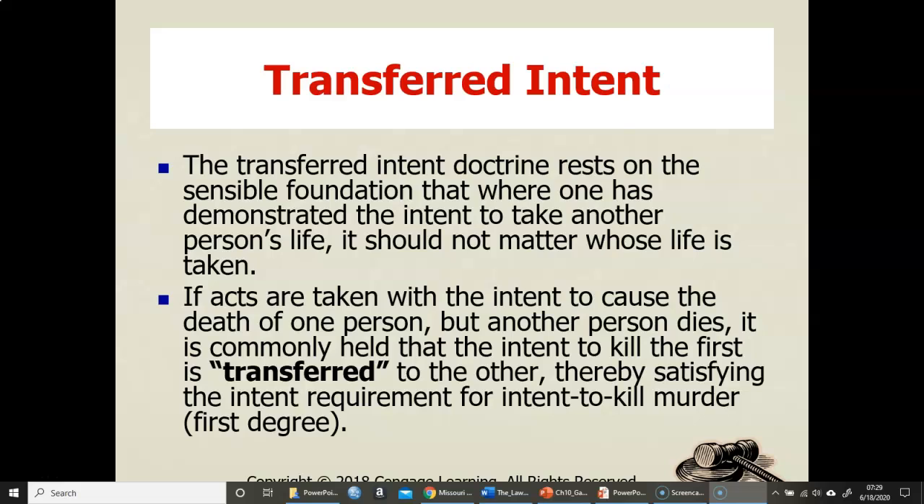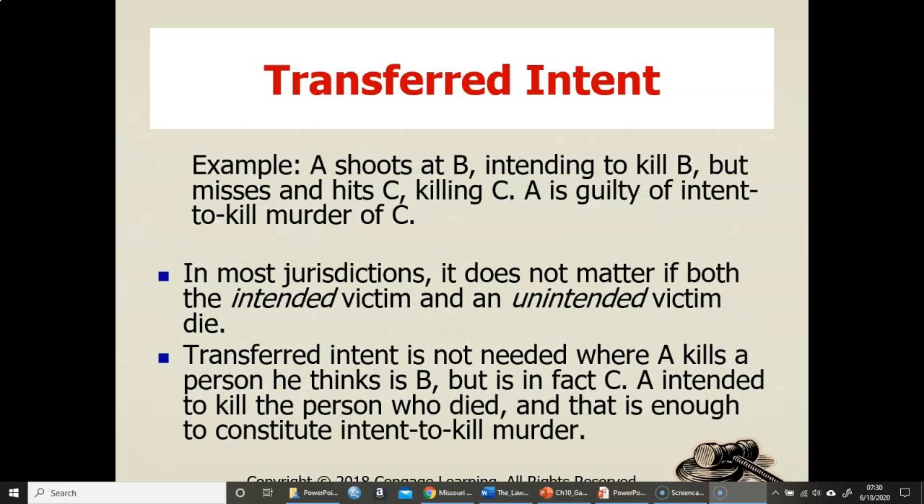So transferred intent, we mentioned this briefly when we started talking through our vocabulary. The doctrine rests on a sensible foundation that where one has demonstrated the intent to take another person's life, it should not matter whose life is taken. So the example is that you're intending to kill one individual, you shoot at that individual, but your aim is not that great, and you kill the person beside them. You may not even have known the person beside them, but we're going to say the intent was there to kill them because you intended to kill someone initially.